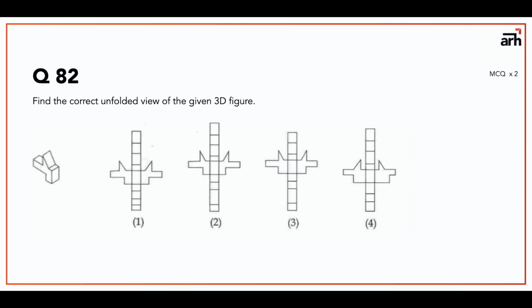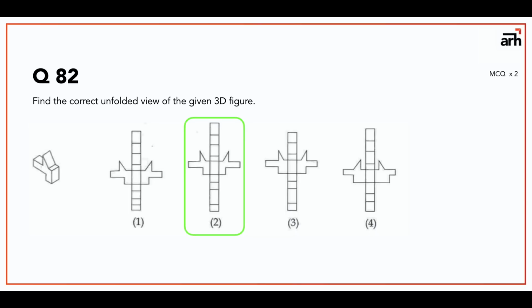2 has 9 flaps. 1 2 3 4 5 6 7 8. 3 is cancelled. And 1 2 3 4 5 6 7 8. Now there is a confusion between first and second. So in such a case, what you need to do is check the lengths of the flaps along with the corresponding lines. If you do that, you're going to figure out that the correct answer is second.